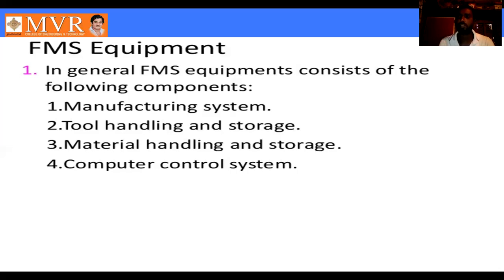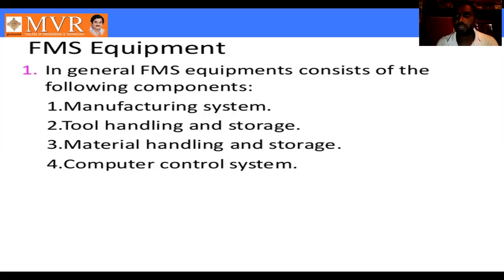First is the introduction to group technology. Then we define part family and the classifications of part family. In part family, we have three classifications. The first one is visual inspection. The second one is part classification and coding. The third one is PFA, production flow analysis. These are the classifications of the part families.